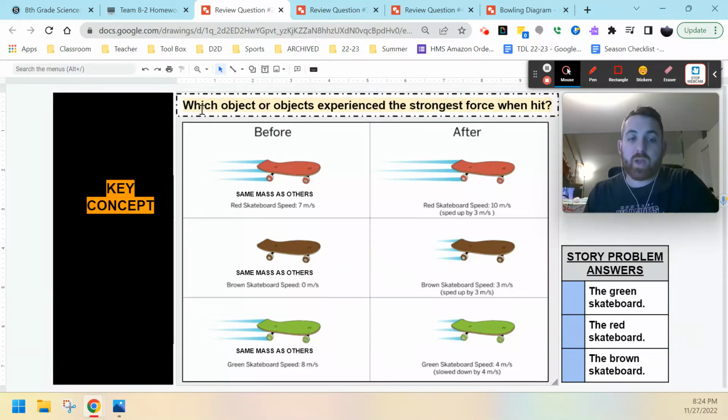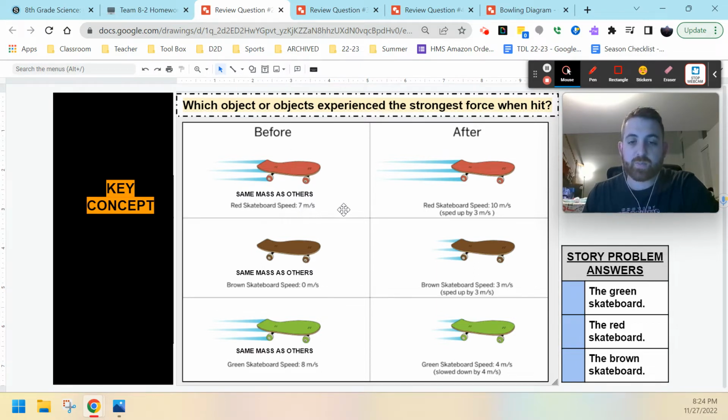Similar to the last one, we're looking at which object or objects experience the strongest force when hit. In this case, we have three different skateboards, the red, the brown, and the green. All three skateboards have the same mass as indicated underneath. Each one has a starting velocity and ending velocity after they've been hit, and we have to decide which one experienced the strongest force.